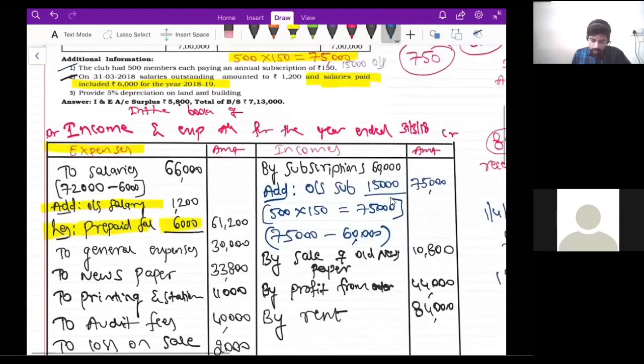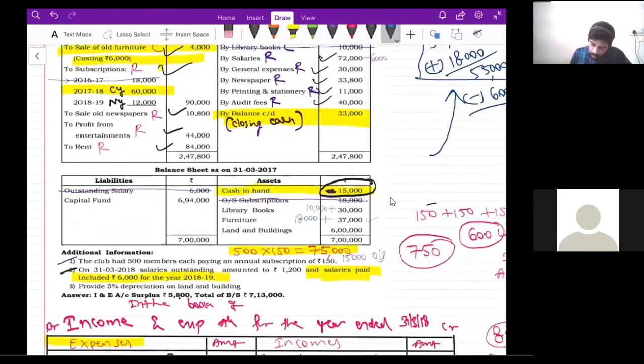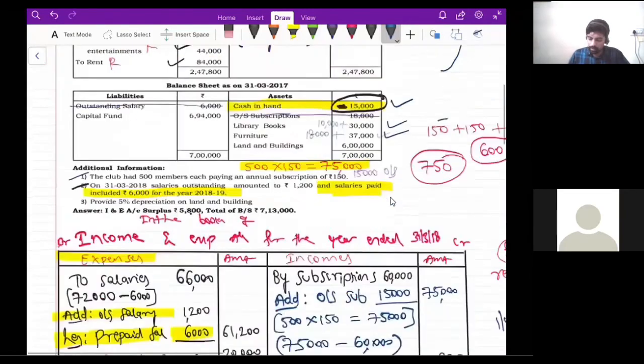All right. Then. So we are done with cash in hand. We are done with library books. We are done with furniture. And the next item is land and buildings, 6 lakh rupees. Guys, is there any adjustment for land and buildings? Look at the adjustments and then tell me, is there any adjustment? Yes. What is the adjustment? Provide 5% depreciation on land and buildings.